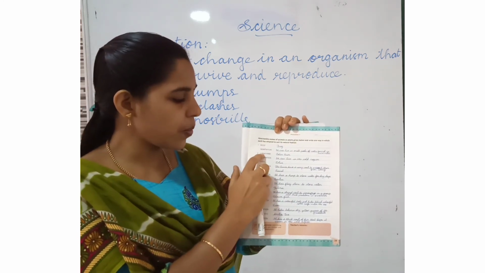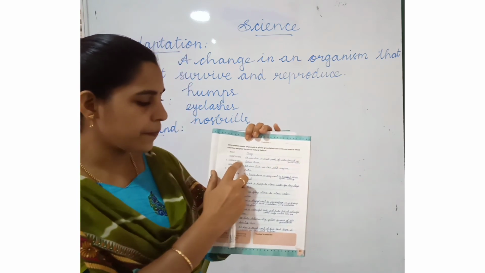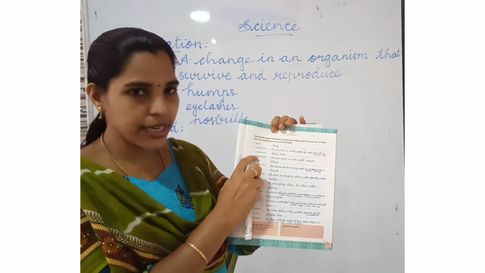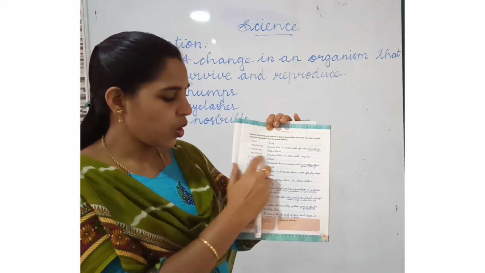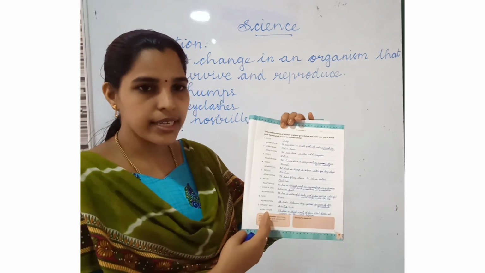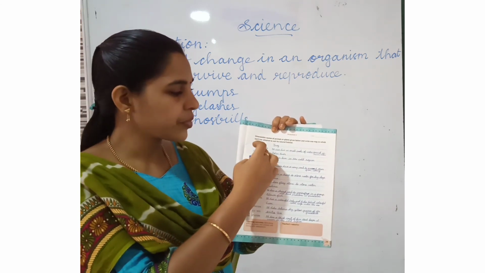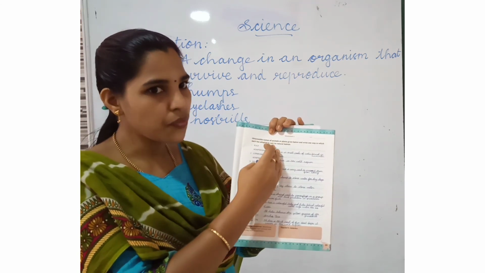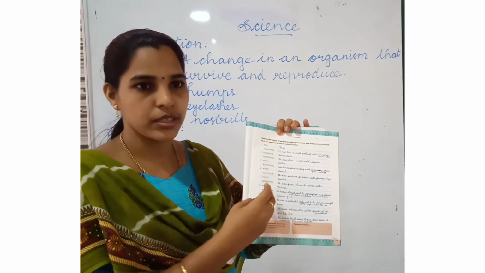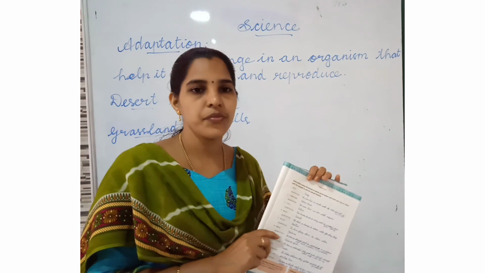Next one is LOPARRABE. This one is polar bear. You should write the adaptation. Next one, lotus. Then write the adaptation. Did you understand this? You should write the names of animals or plants, then you should write the adaptation. Do you understand? Then you have to refer to the book also.